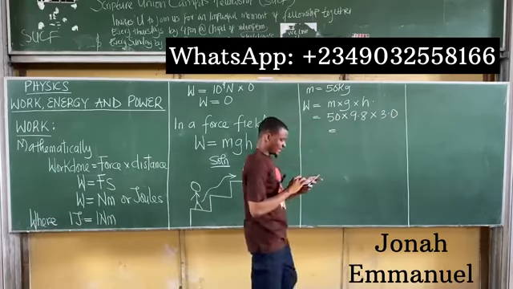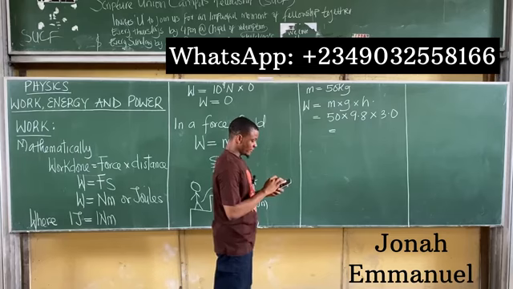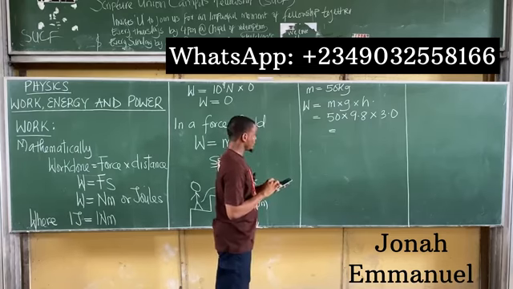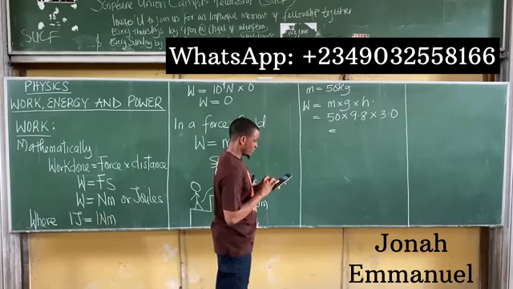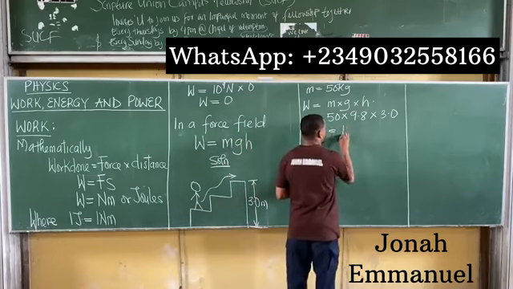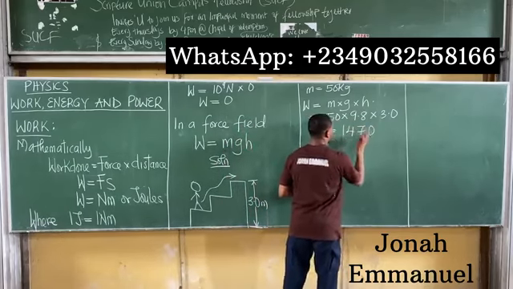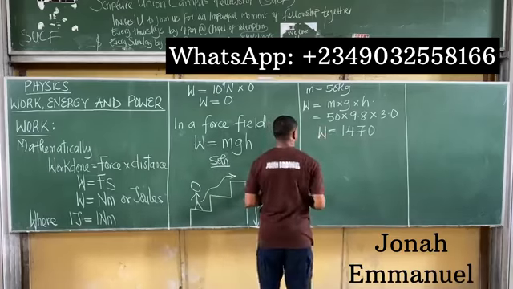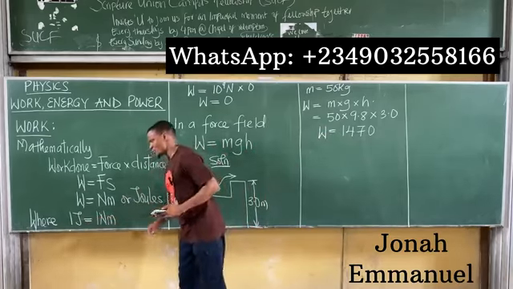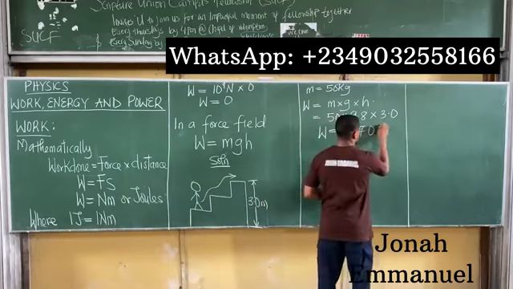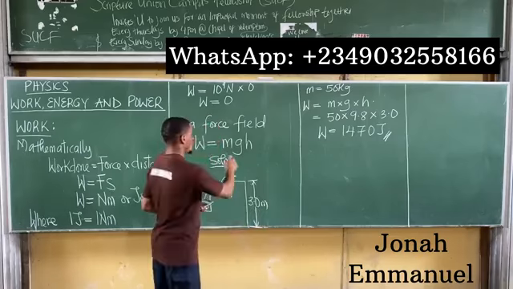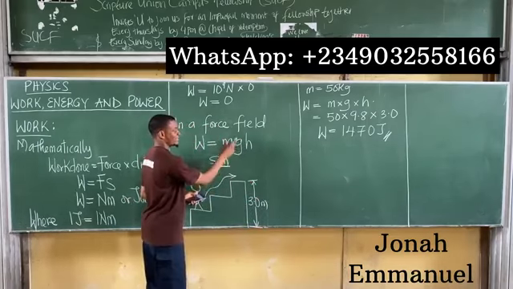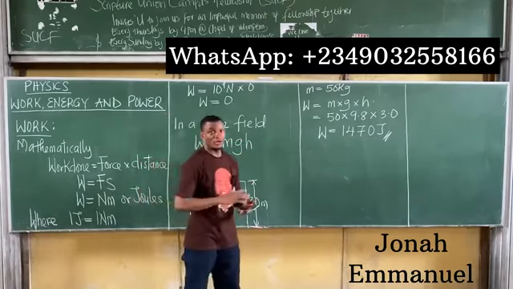So I'll get my calculator and punch this very quickly. I have 50 times 9.8 times 3, which gives 1,470. This is the work done. My next task is to bring in my SI unit, which is joules. So the work done in a force field is equal to mass times gravity times height. That's literally all about this.